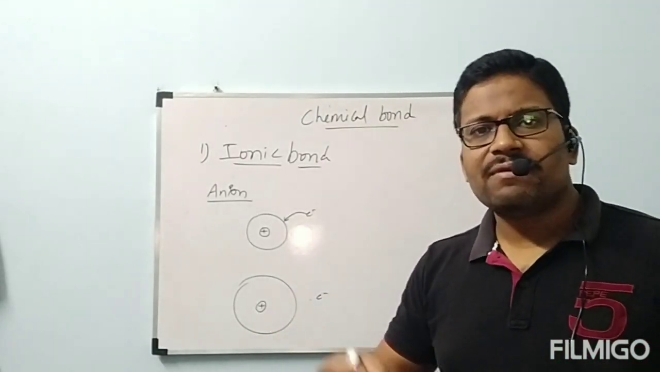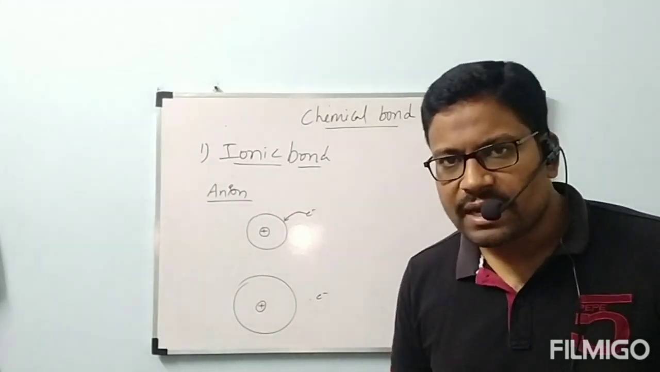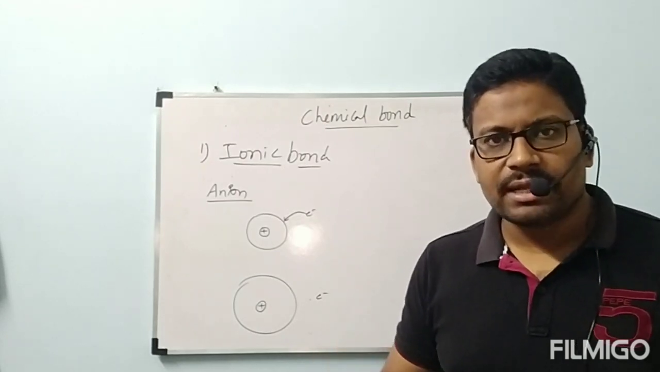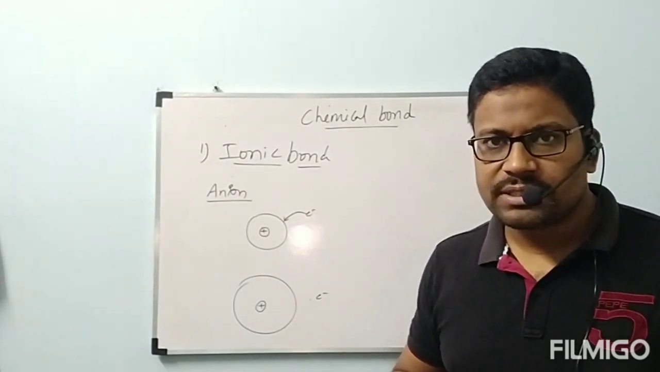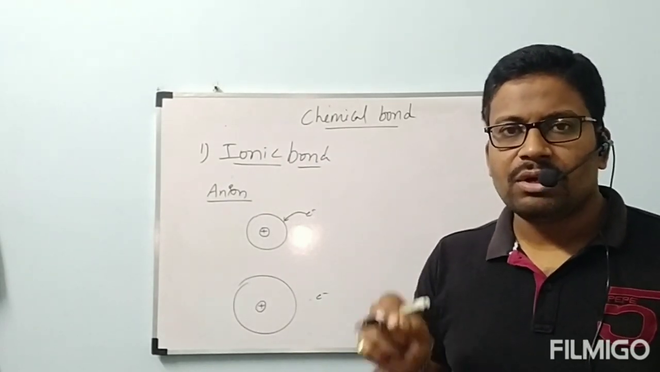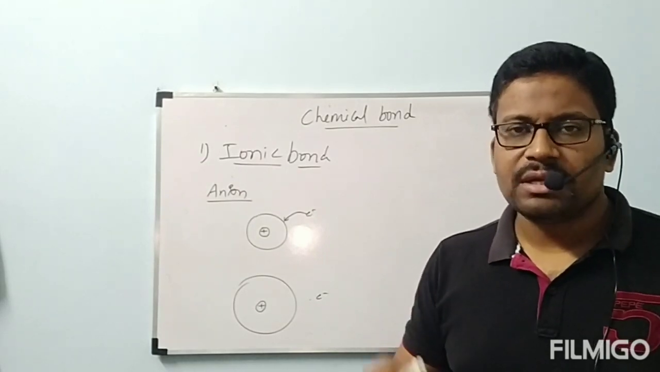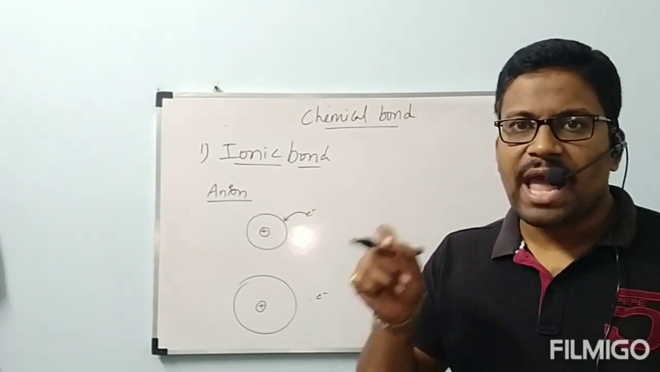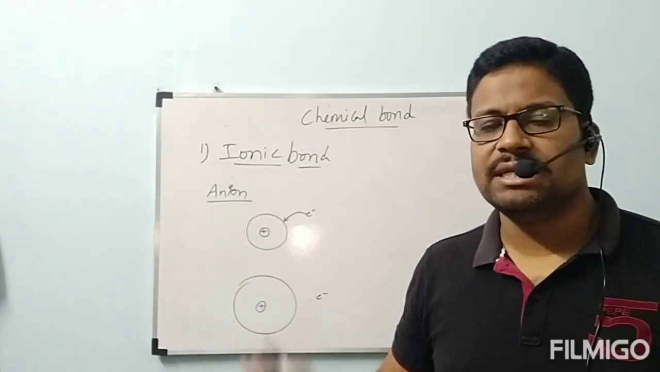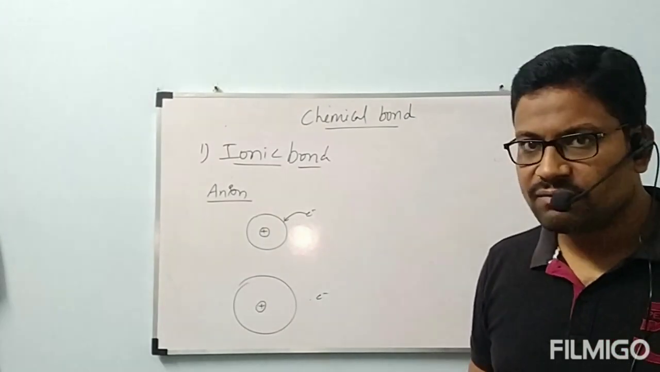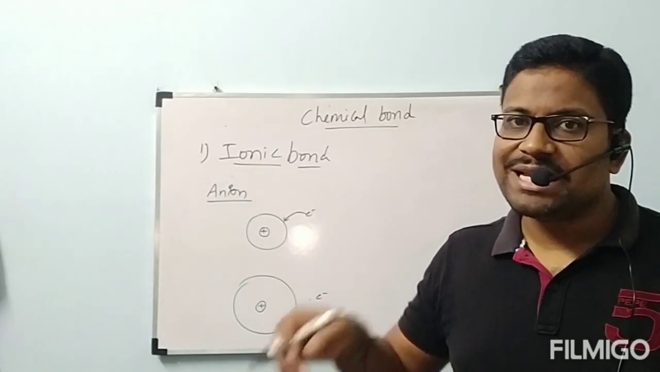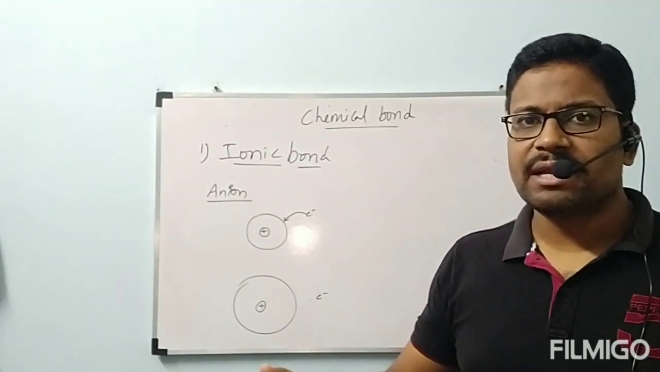easily and it can be converted to anion easily. That property is called electron affinity or electron gain enthalpy. In periodic classification we have seen, the amount of energy released when one electron is added to a neutral isolated gaseous atom is called electron affinity. The atom which has high electron affinity can be converted to anion easily. There, the atom which has less ionization enthalpy can be converted to cation easily.